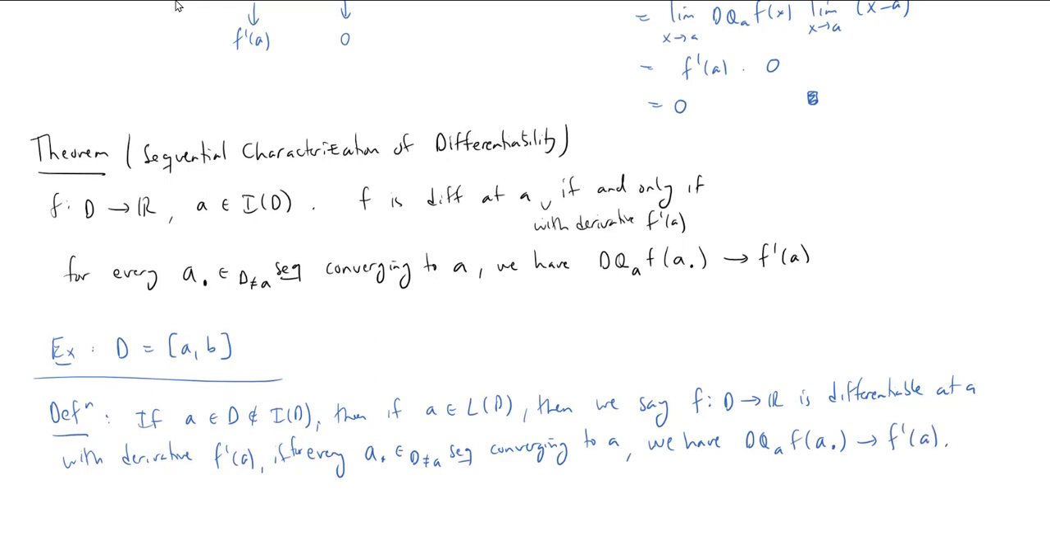And this condition that A is a limit point is important because if we don't assume that, then there may be no D not equal to A sequences converging to A, in which case this condition would be vacuously true. And so you would just say you're always differentiable at a point A, even if that doesn't really make any sense to talk about because A is maybe some isolated point.